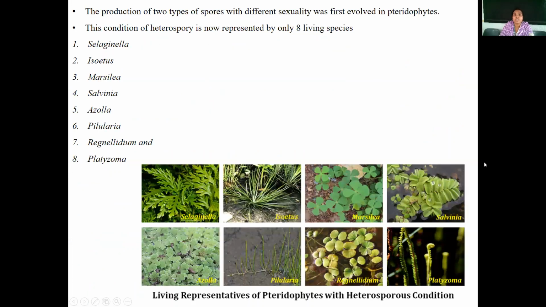The production of two types of spores with different sexuality first evolved in the pteridophytes. This condition is now represented by only 8 living genera of pteridophytes that can produce two different kinds of spores, megaspores and microspores: Selaginella, Isoetes, Marsilea, Salvinia, Azolla, Pilularia, Regnellidium and Platyzoma. These are the living pteridophytes having the phenomenon of heterospory.